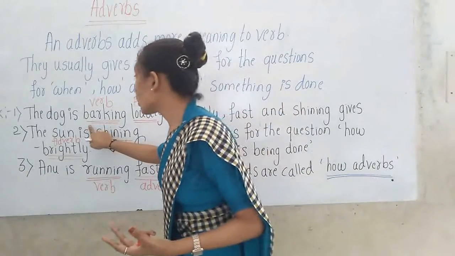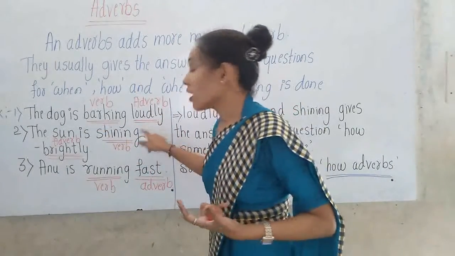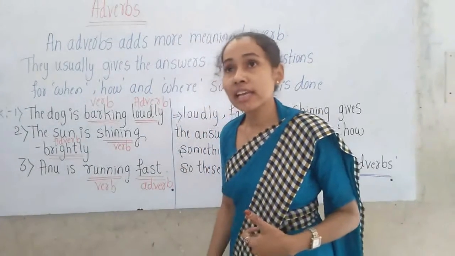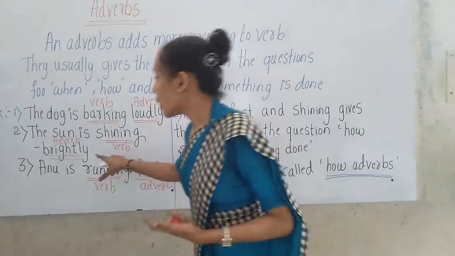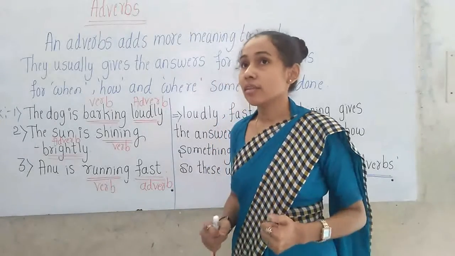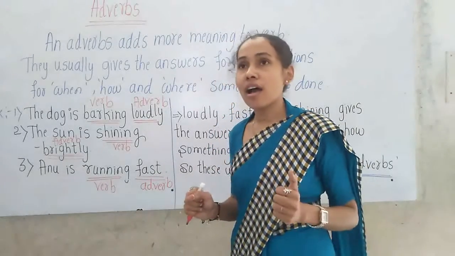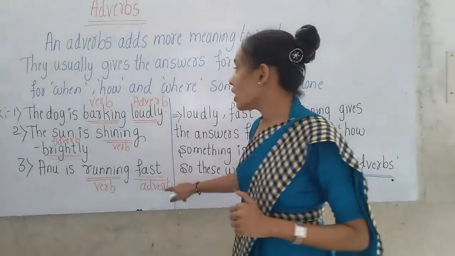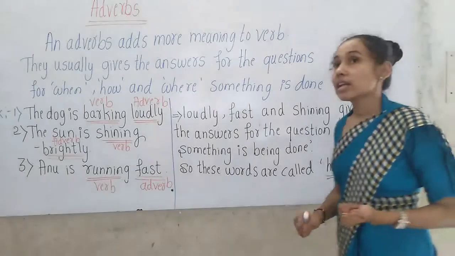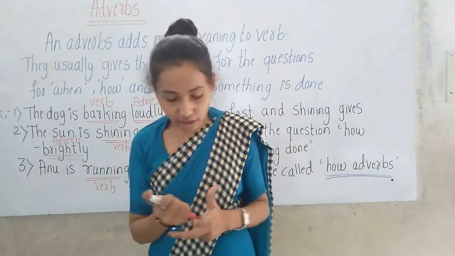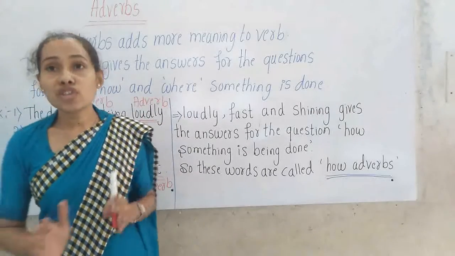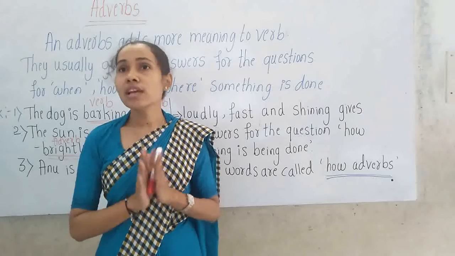Here, how is the dog barking? The dog is barking loudly. Here, how is the sun shining? The sun is shining brightly. Here, how is Anu running? Anu is running very fast. So here, these adverbs show how the action is being done. Okay, children, have you got it? Adverbs are the words which add more meaning to the verbs.